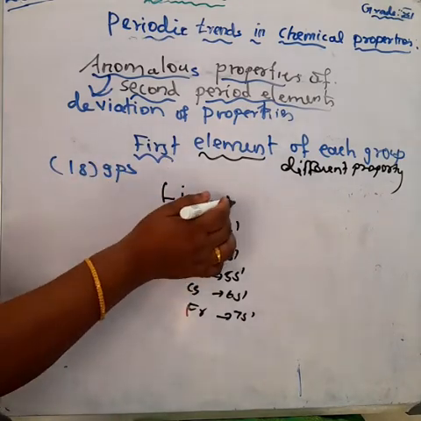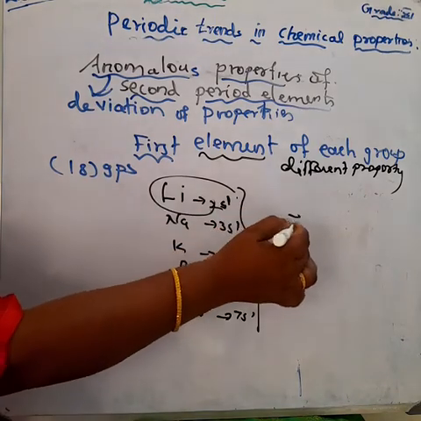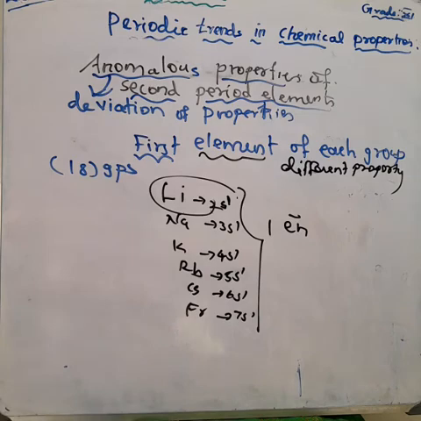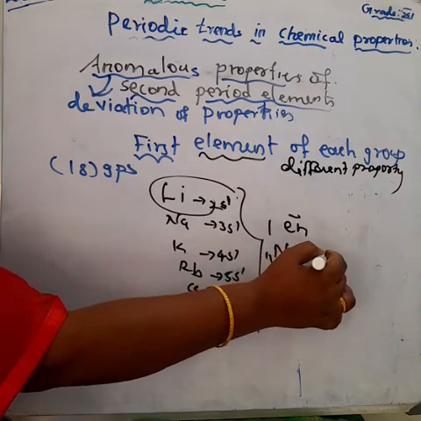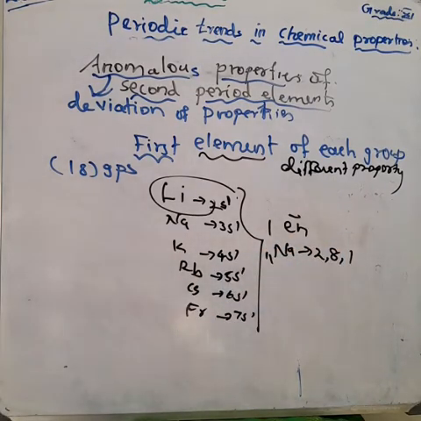They can lose one electron to any other atom to get the stable configuration. Let us consider the sodium atom, atomic number 11, electronic configuration: first shell 2 electrons, second shell 8 electrons, last shell 1 electron. Sodium always tries to lose this one electron to get the stable configuration.